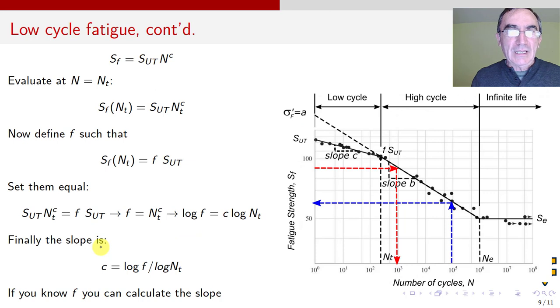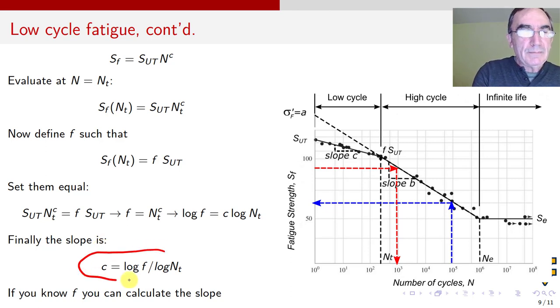In this slide, we're going to derive the slope C. The caveat is that it's in terms of NT, which we either know from the data, because we just look at it and see it's 200, or if we don't have the data, we can assume it's 10 to the 3, because many people do that. It's not so exact, but if you don't have the data, you gotta move forward.